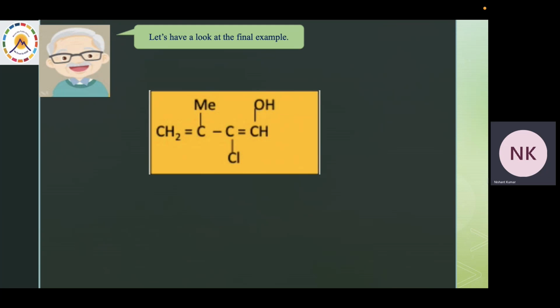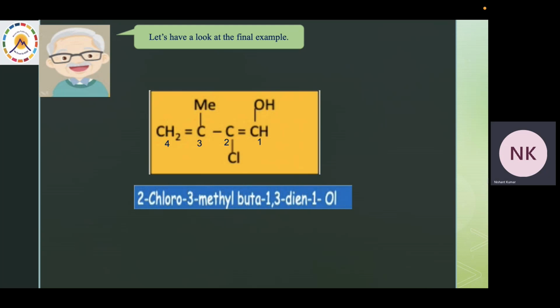In the given example, we are having an alcohol functional group, which is present on the rightmost carbon. So that is why we would give it the top priority and we would give it the lowest numbering. And hence, our numbering starts from the right hand side. On the second position, we have a chlorine. On the third position, we have a methyl group. So that is why our name becomes 2-chloro, 3-methyl.